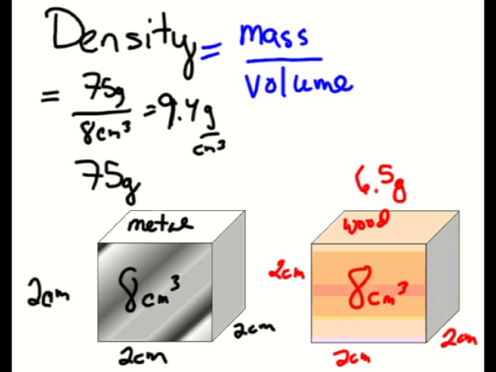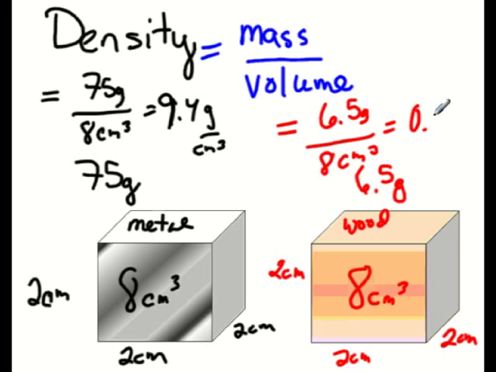We know that that's more massive than the block of wood, so we can calculate the density for a block of wood. The mass of the wood is 6.5 grams over 8 centimeters cubed, which is equal to 8.8 tenths of a gram per centimeter cubed.